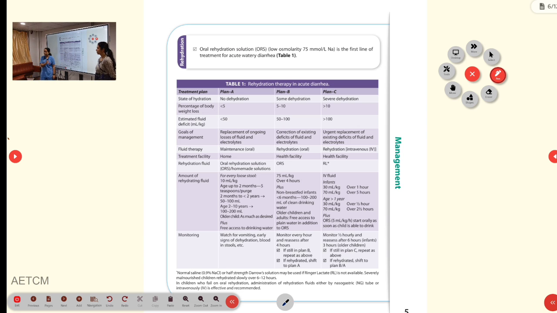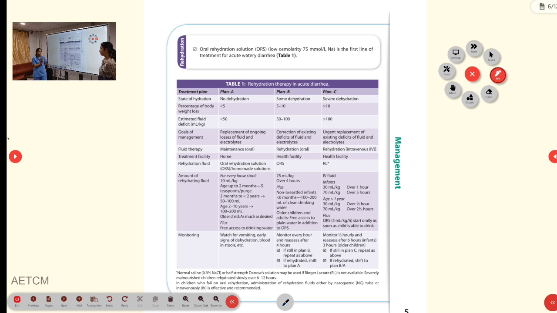Whenever the child is having a loose stool or vomiting, we will be giving fluids. The preferred fluid is ORS, oral rehydration solution, and the child can be managed on a home basis. For every episode of loose stool, we will give 10 ml per kg. When the child is less than 2 months, we give 5 teaspoons of ORS solution. When the child is 2 months to 2 years, approximately 50 to 100 ml. When the child is between 2 to 10 years, it will be around 100 to 200 ml.